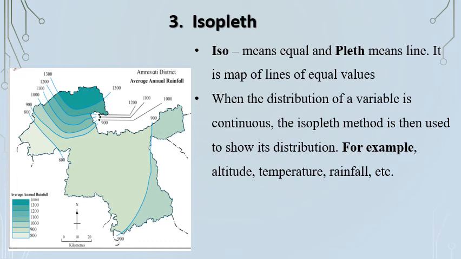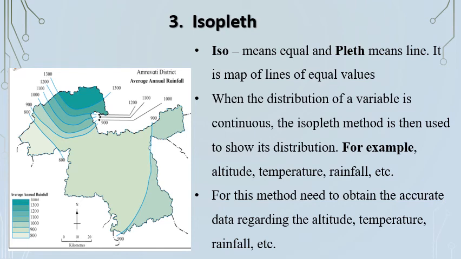For example, altitude, temperature, rainfall, etc. For this method, we need to obtain accurate data regarding altitude, temperature, rainfall, etc. It is assumed that the difference between the altitude or rainfall of two places changes at a uniform rate. Values of variables are written on the map at their respective locations.